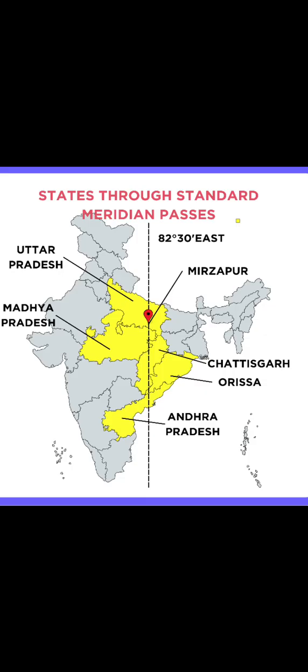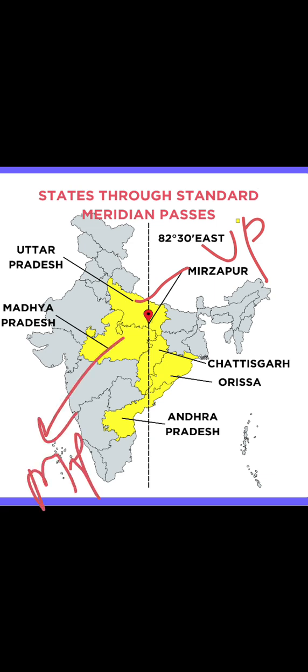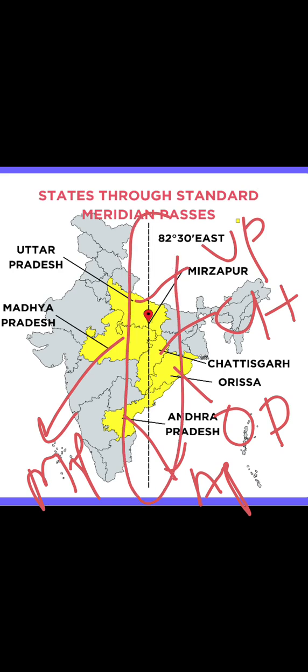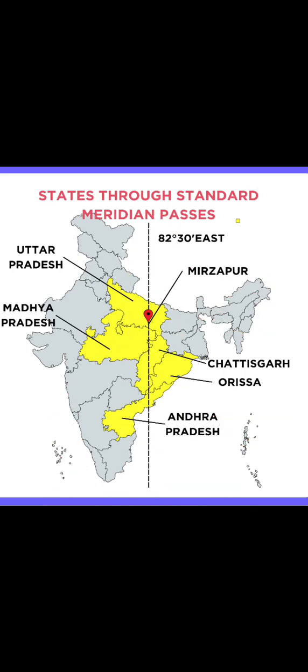So students, you can see here the IST is passing through these states: Uttar Pradesh, which in short we say UP, and coming to MP, and one more state is Chhattisgarh, and on this side Odisha, and the last one is AP. So you can point out here the IST is passing through these states. I hope it is clear to everyone.